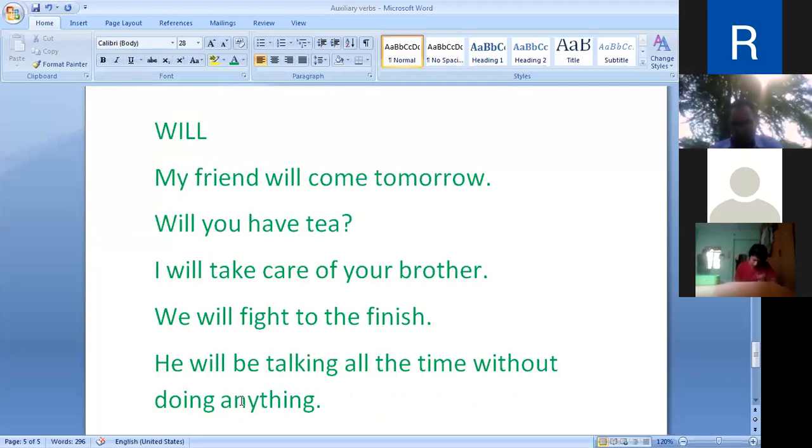The machine will work very well and will not give any trouble. It is the characteristic of this machine that it will work very well and will not give any trouble. So in this way, dear friends, we have learned the uses of will.